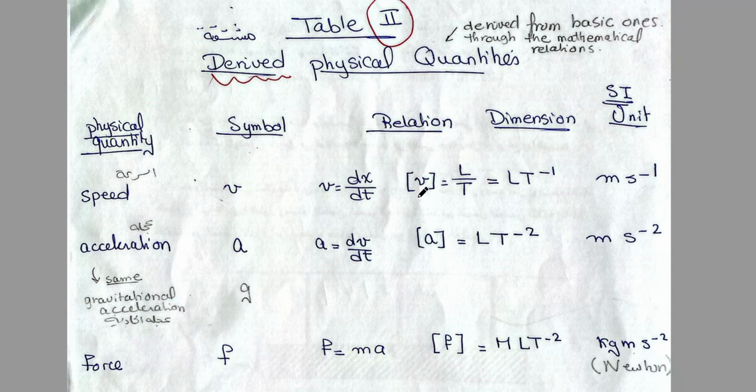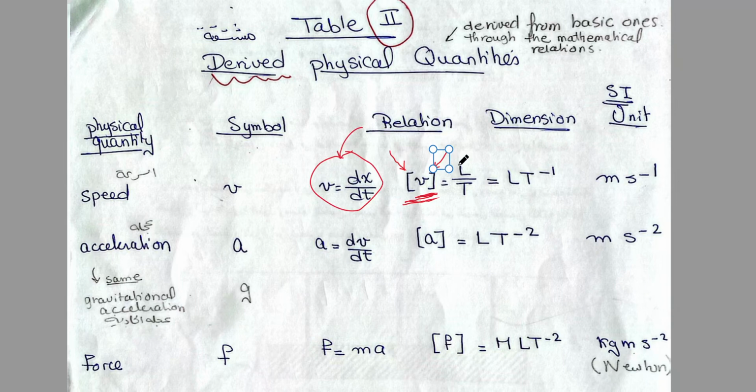I want to write the dimensions of the speed. So, first of all, I will put the speed between 2 square brackets. Using square brackets means I want to write the dimensions. So, from the relation, first of all, you write the relation.